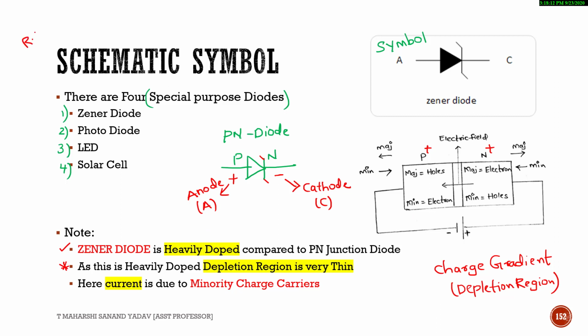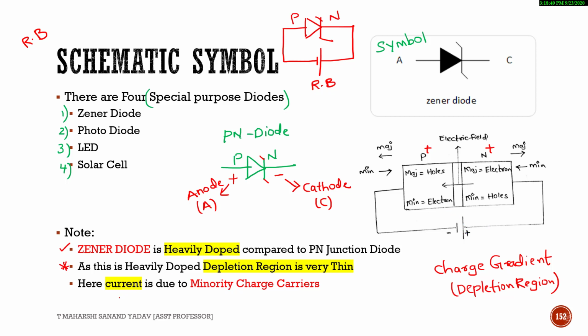Now the main application of Zener diode is that it is used as a voltage regulator, and it will operate in reverse bias condition. Reverse bias condition means, if this is a Zener diode, suppose I consider this as P and this as N, in order to make it reverse bias, P should be connected to the negative terminal and N to the positive terminal, so that it will function as reverse bias.